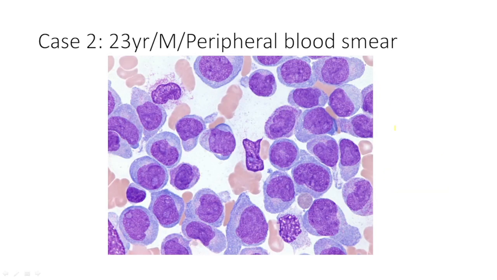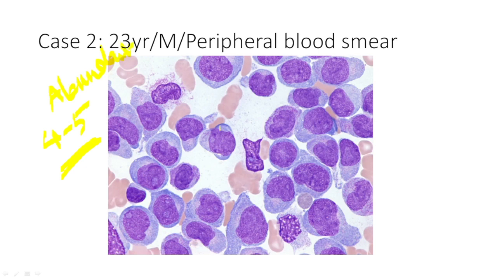What about this one? This is a 23-year-old male presenting with a peripheral smear where you see around 2 to 3 prominent nucleoli. Here, how many nucleoli have you got? 1, 2, 3, 4, 5, 6, 7, 8. You have 8 nucleoli here. What about this one? You have so many nucleoli, around 4 to 5 in some. Prominent nucleoli, abundant cytoplasm.